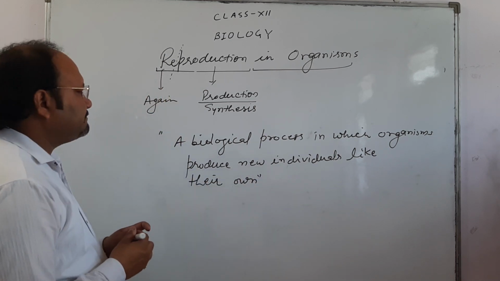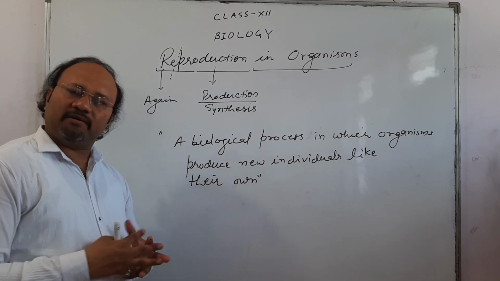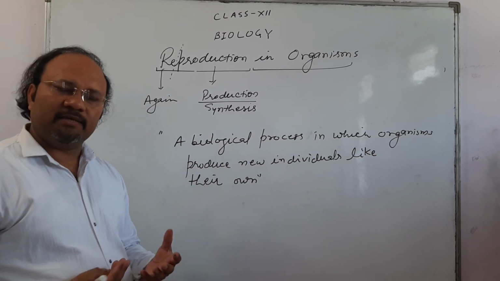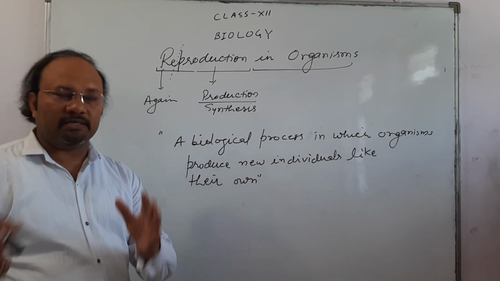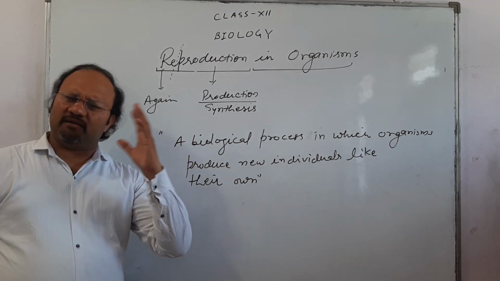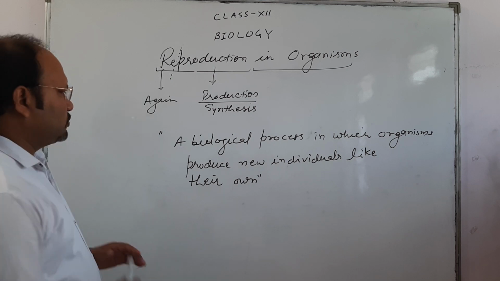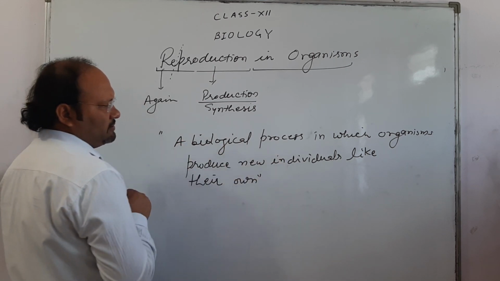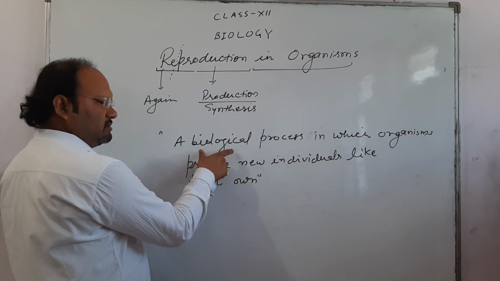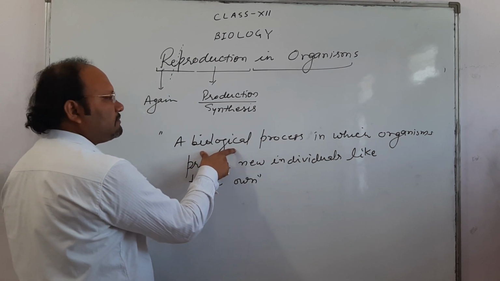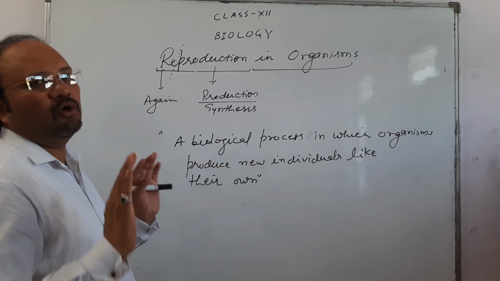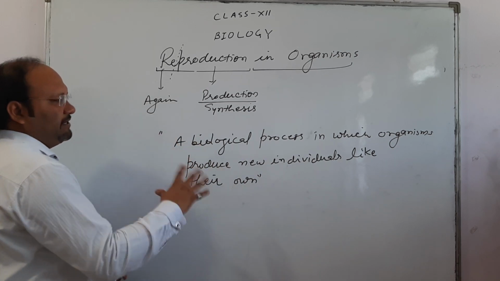What does it mean? Elephant produces elephant. Human beings produce human beings. A rat produces a rat. Plants produce plants. Neem produces neem, etc. You all know a number of examples. So what is the definition? A biological process, that means organisms are involved, in which organisms produce new individuals like their own. So this is the definition.